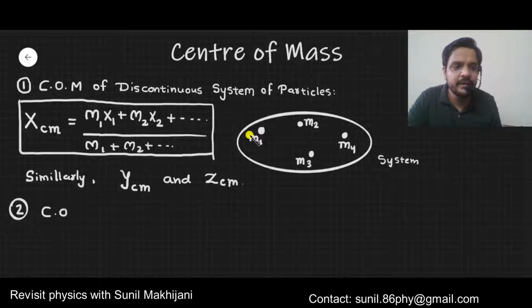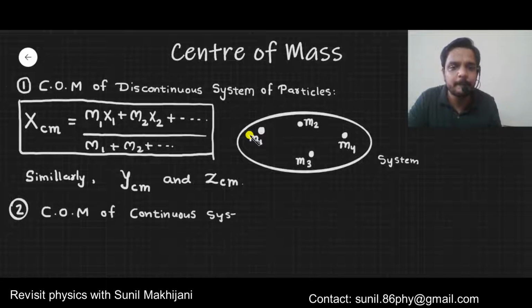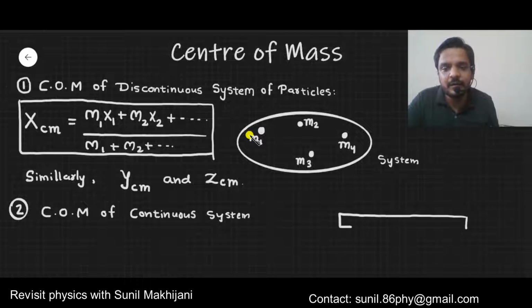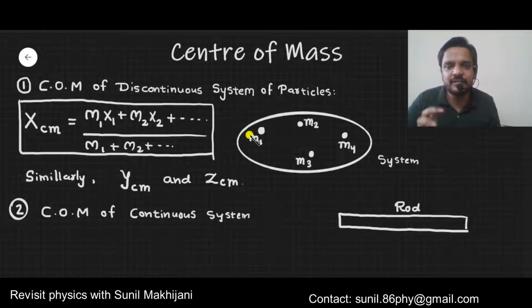If you want to find the center of mass of a continuous system of particles, now what is an example of a continuous system? Look at this. Suppose we have a long rod like this, and we need to find the center of mass of this rod. So a rod is an example of a continuous system.